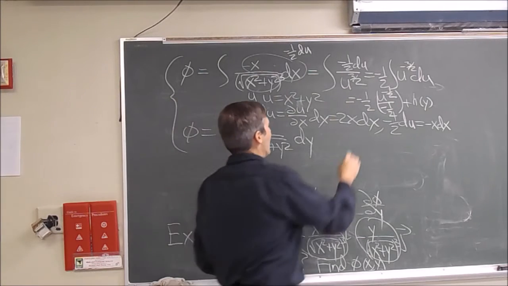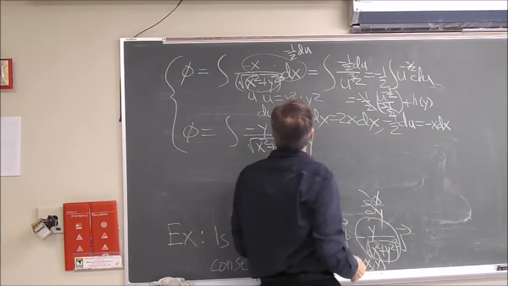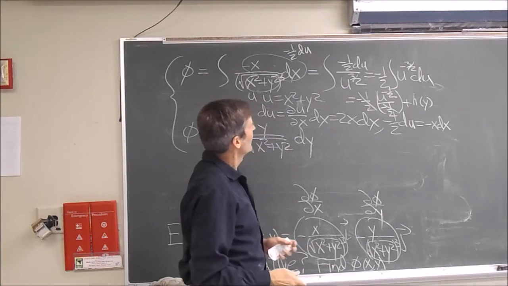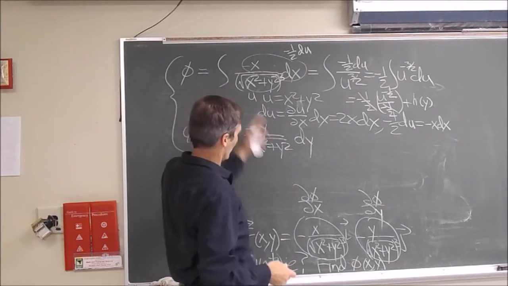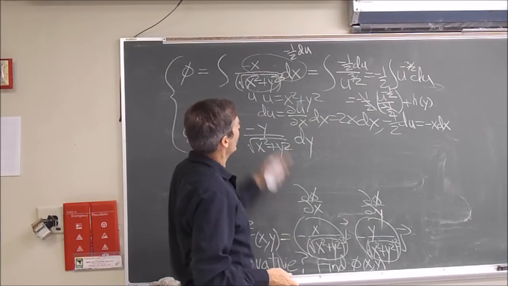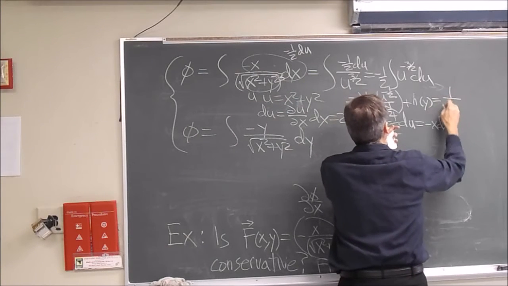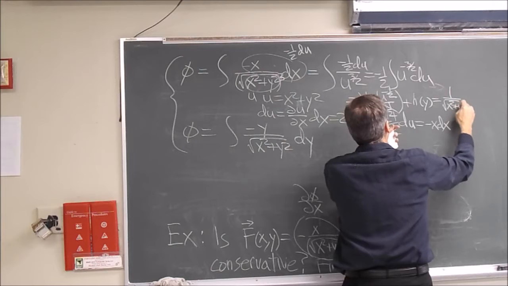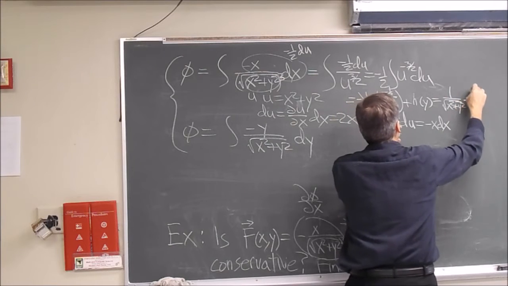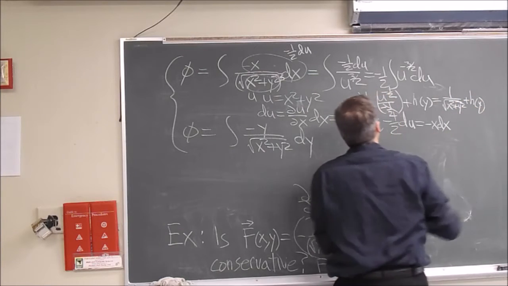And now the minus a halves cancel, and you see that in order for this to be the partial of phi with respect to x, phi has to be equal to 1 over the square root of x squared plus y squared, that's u to the minus 1/2, plus some function of y alone.